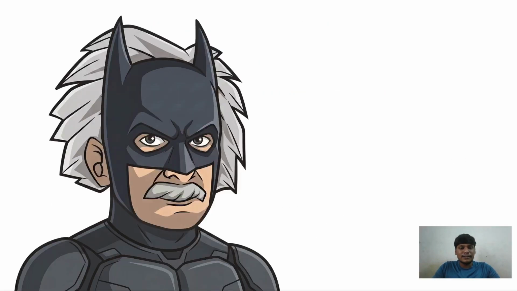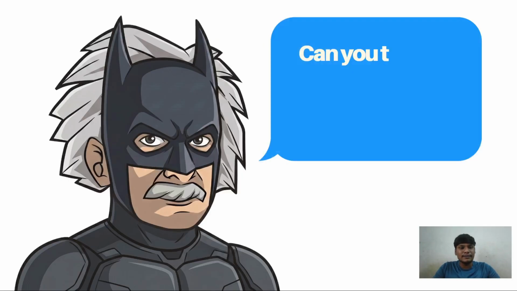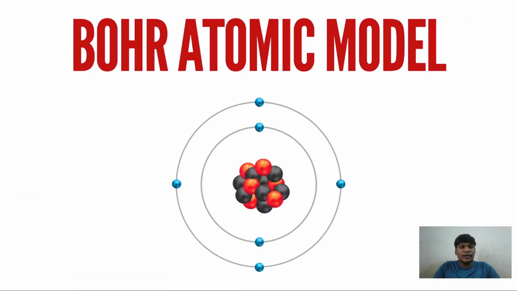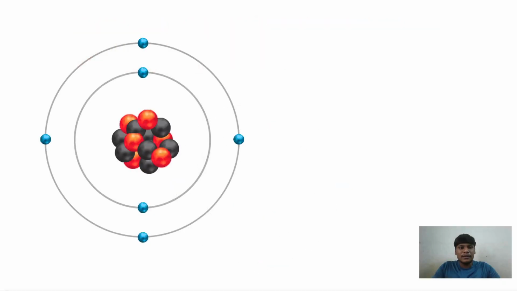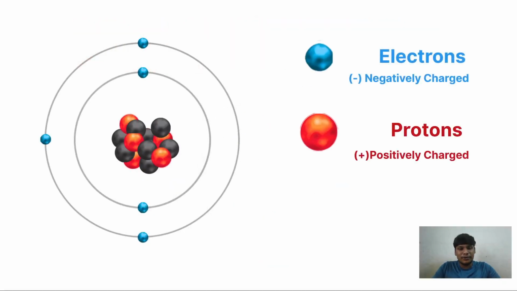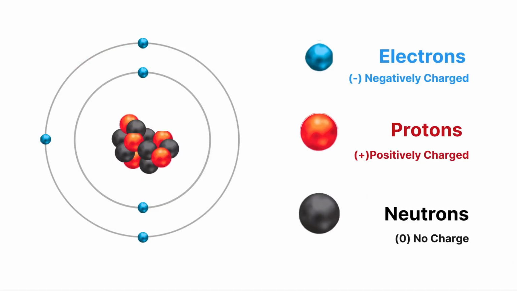Okay, Albert is here with some doubts. Let us hear what he's asking. Can you tell me how static electricity has been created? Okay, Albert, I understood your question. To know that, we have to first be clear with the Bohr atomic model. In this Bohr atomic model, we have negatively charged electrons, positively charged protons, and neutral neutrons which have no charge.